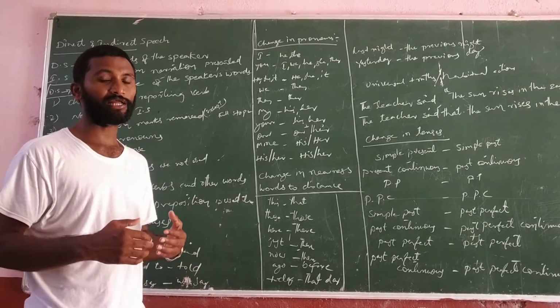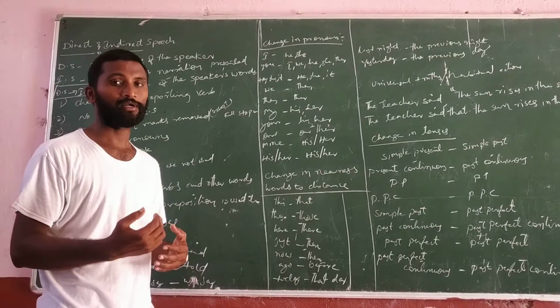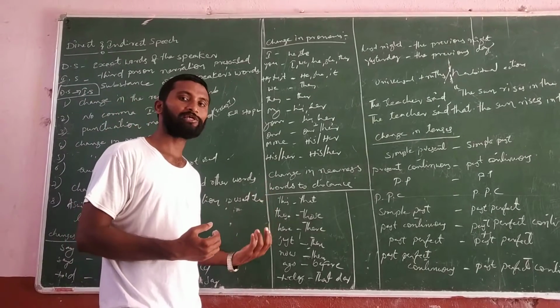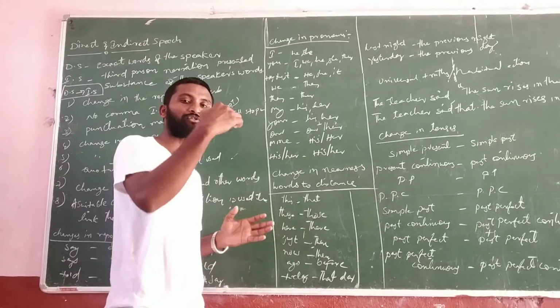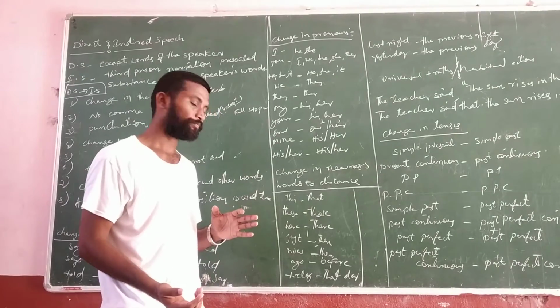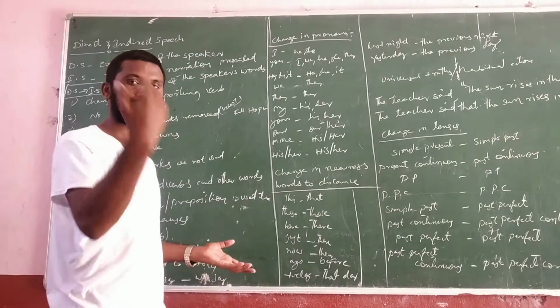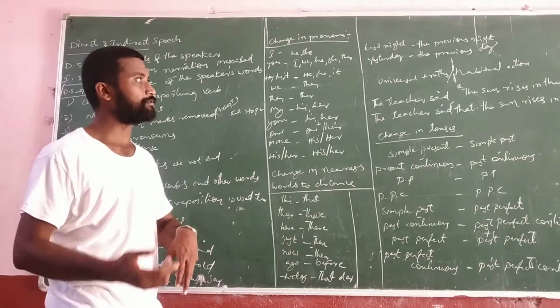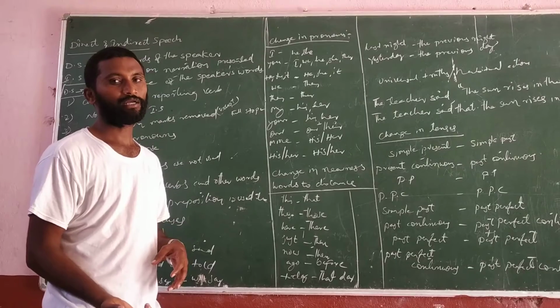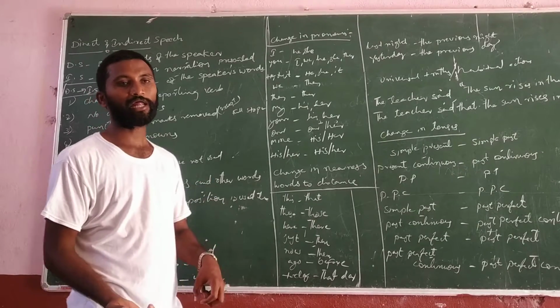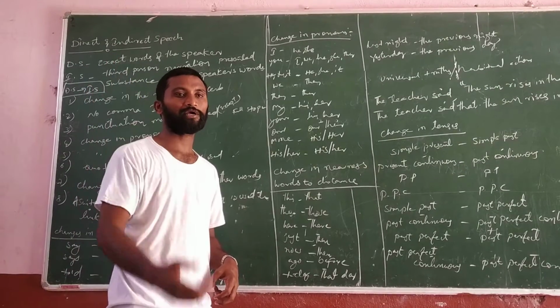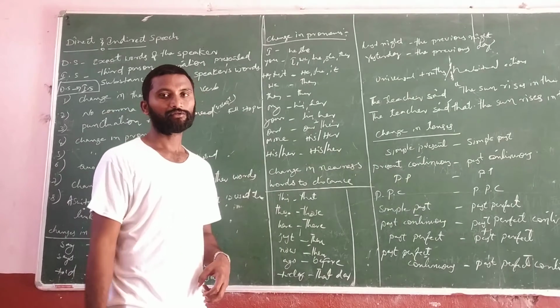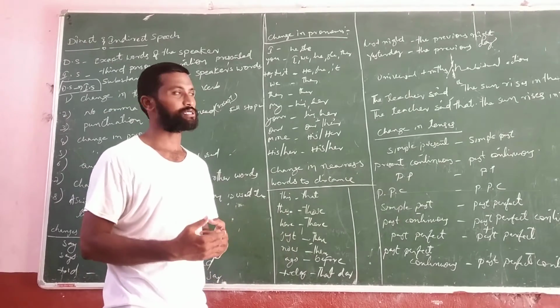If the words are explaining distance, then you have to use these words from direct speech to indirect speech. This in direct speech, that in indirect speech. Last night in direct speech, the previous night in indirect speech. Tomorrow in direct speech, the following day in indirect speech. In this way we have to change.